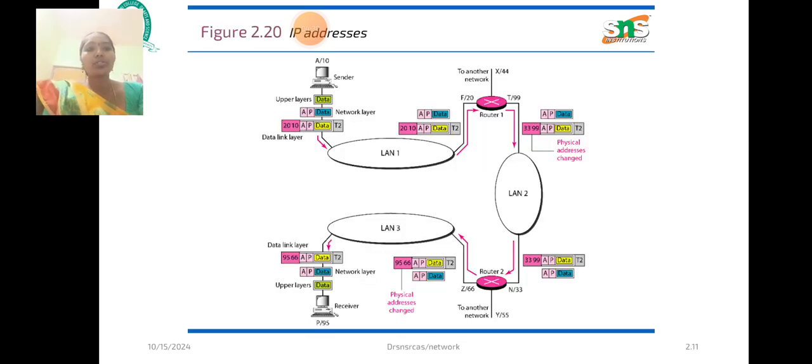So here also in the IP address we have shown that LAN 1 is connected to the network layer, and the LAN is connected to the router, and the router is connected to LAN 2, and then again that router is connected to LAN 3, and these are connected through the layers.